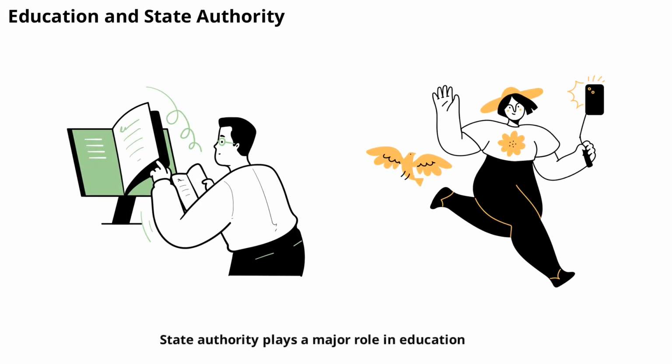State authority plays a major role in education. Governments set standards for schools, fund public education, and regulate curricula. This ensures that all children have access to quality education and that schools meet certain standards. Education policy is often a key area of debate in politics.